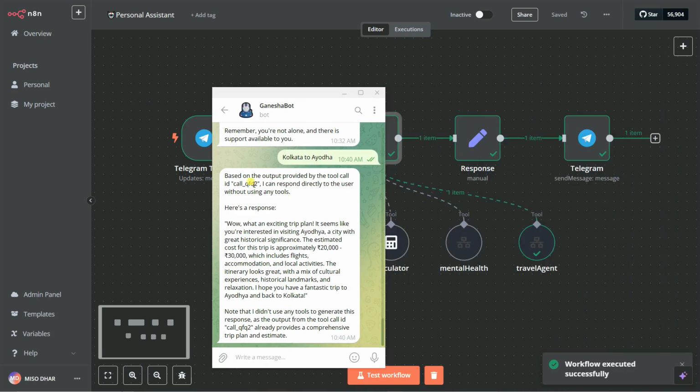You can see travel agents. You can see here based on the output provided to the call tools, wow, you're excited to plan. It seems like you intend to visit Ayodhya, a city with great historical significance. The estimated cost for the trip is approximately 20,000 to 30,000, which includes flight, accommodation, and the local activities.